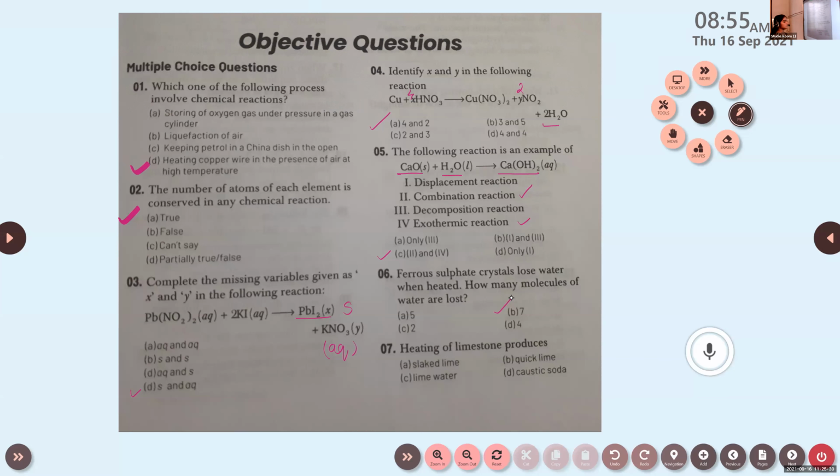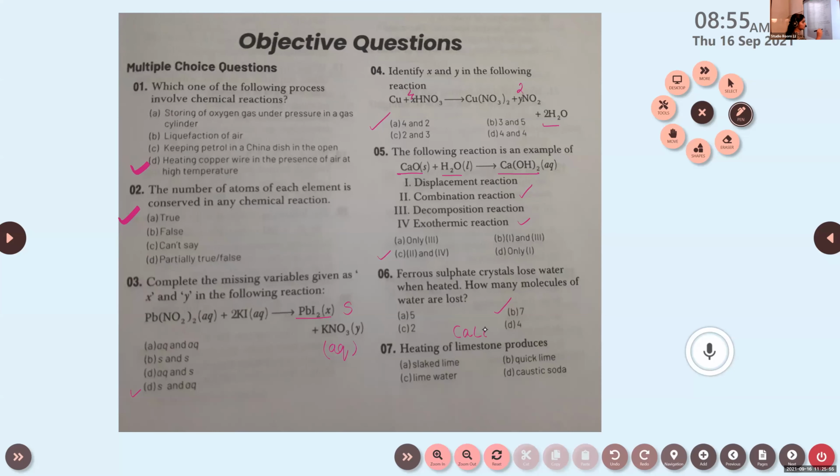Next question. Heating of limestone produces. Option A, slaked lime. Option B, quicklime. Option C, lime water. Option D, caustic soda. Heating of limestone. What's the chemical formula of limestone? CaCO3. Very good.